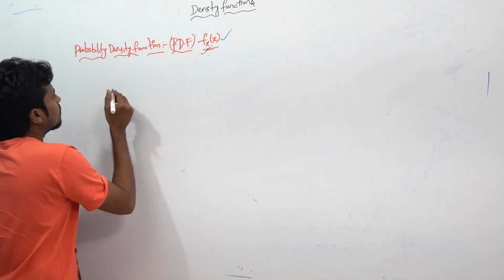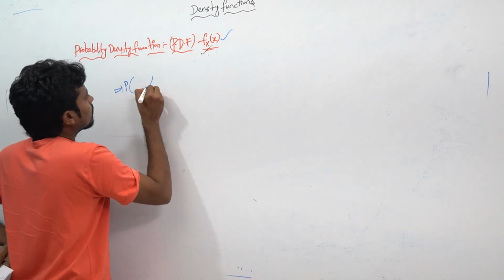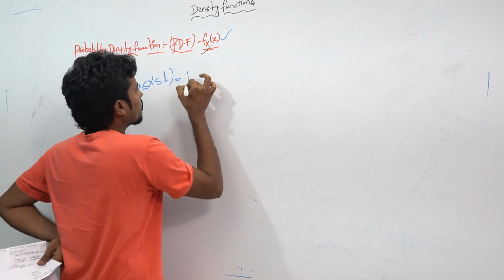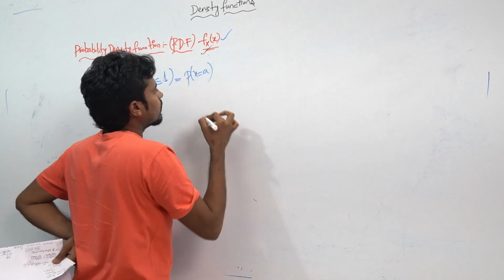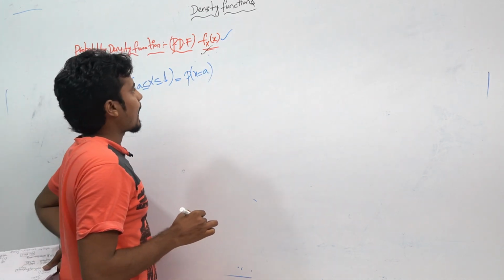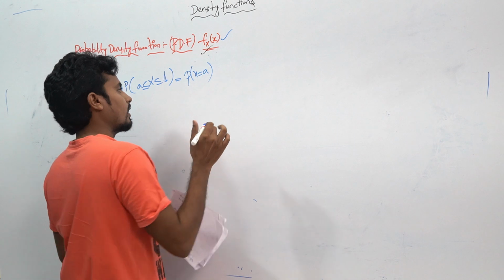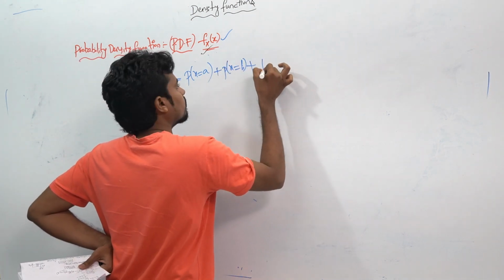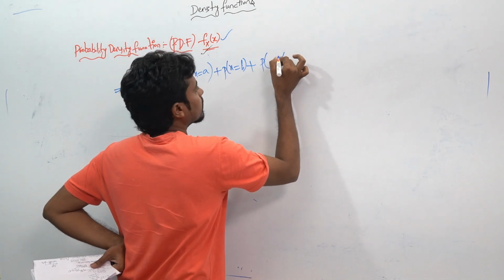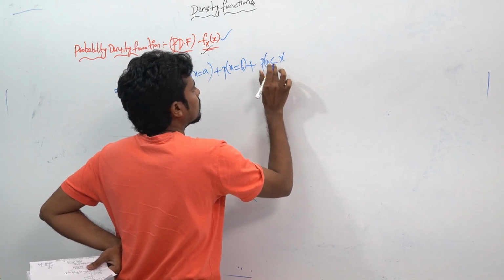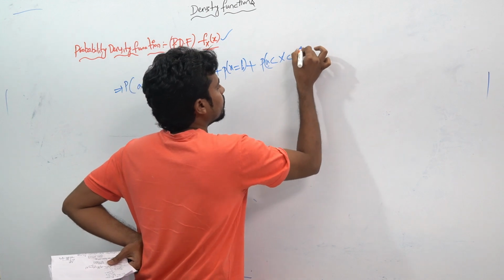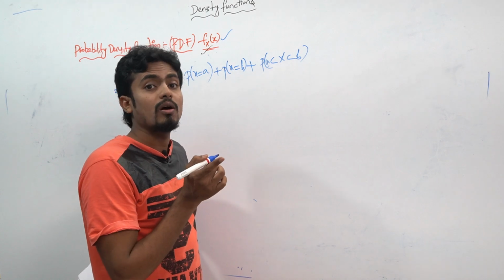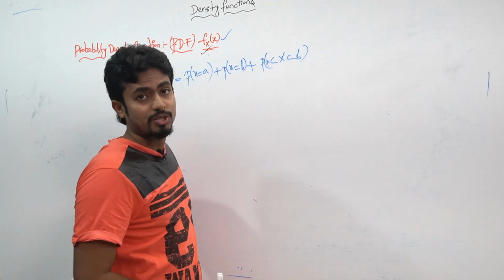That will be the probability of x in between a to b. How you can write? Probability of x is equal to a, right? Plus probability of x is equal to b plus probability of x in between a to b. You already know, if you put b is equal to a, how much you will get the answer? That will be the 0, right?